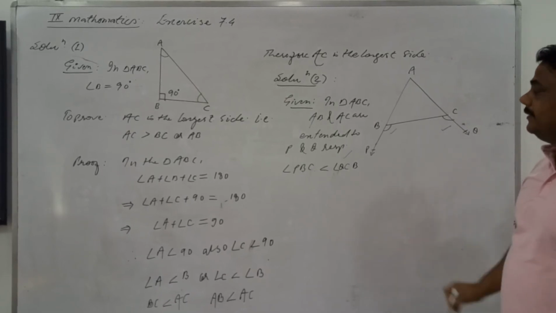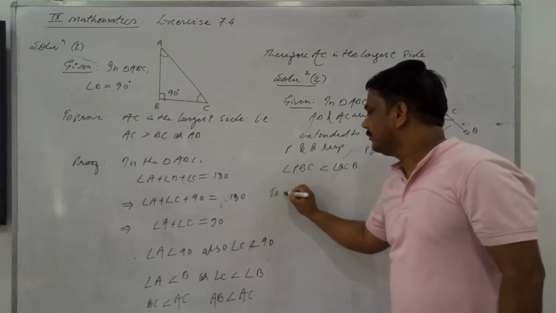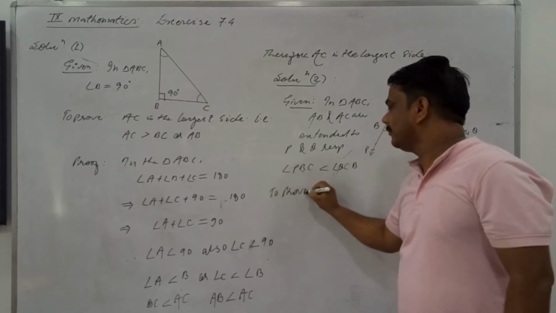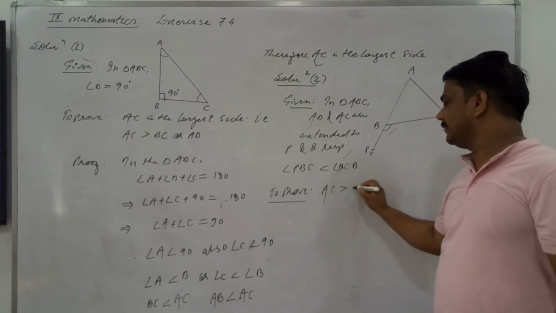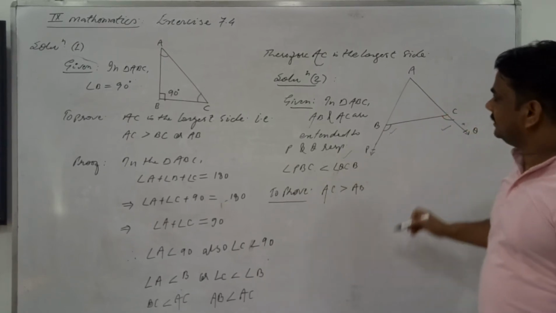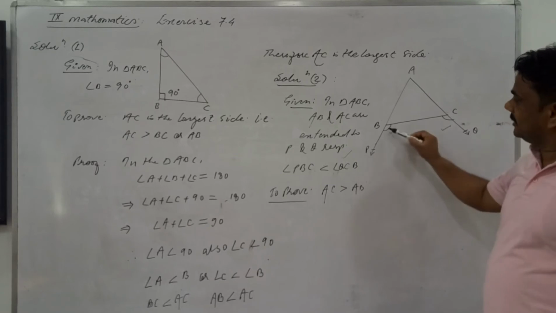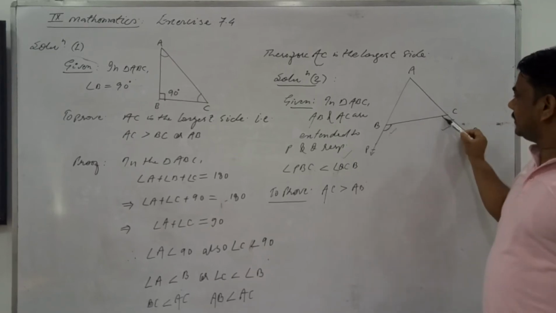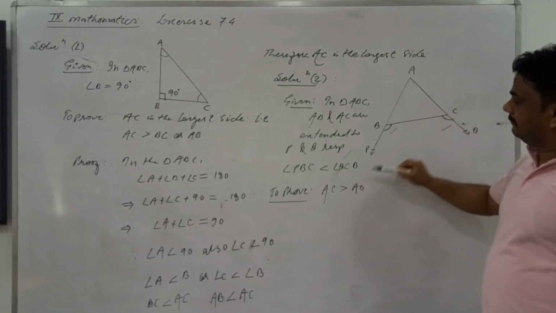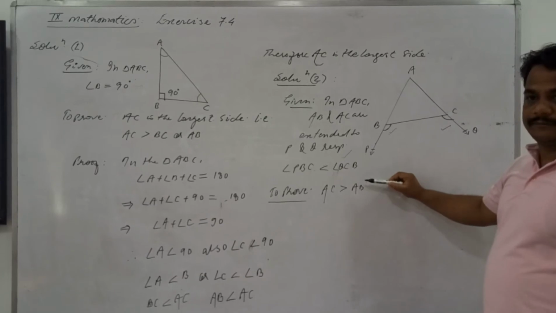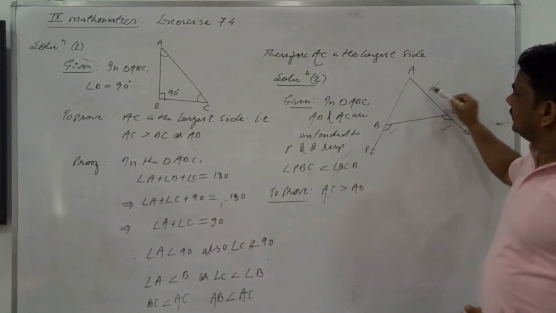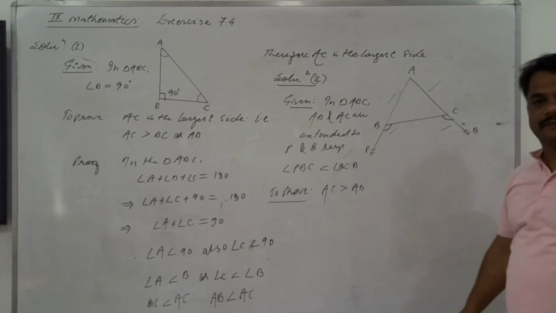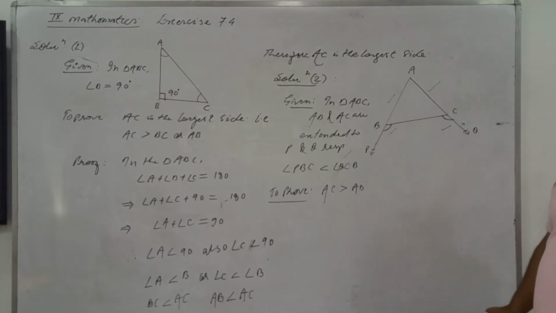Wait a minute, please. We need to prove that AC is greater than AB. The information is actually given about this angle, and we have to proceed toward the sides. This is the AC side and this is the AB side. Is that clear? Well understood?